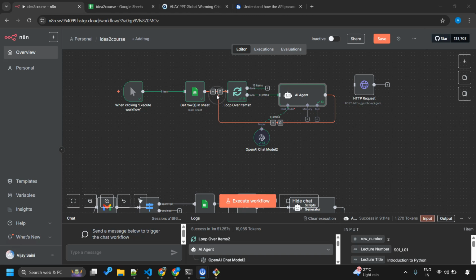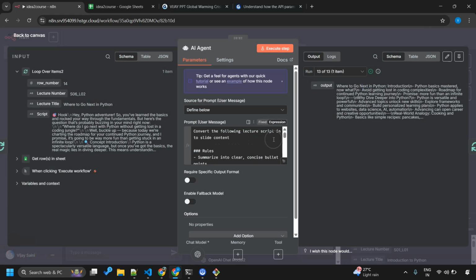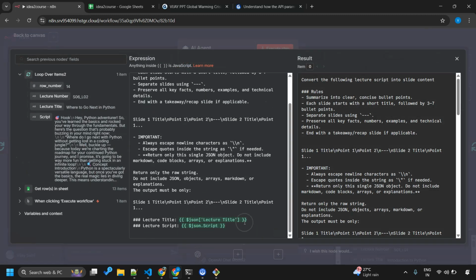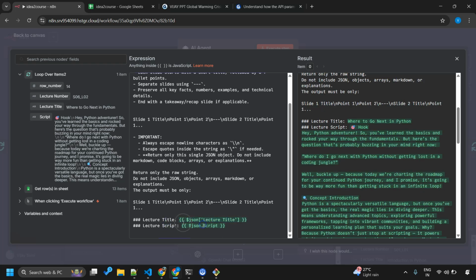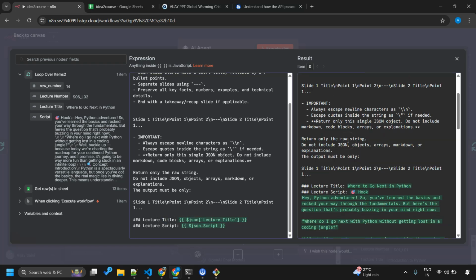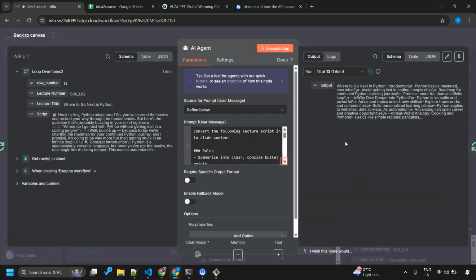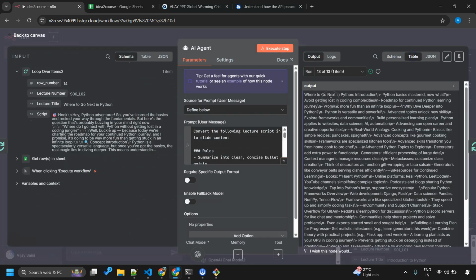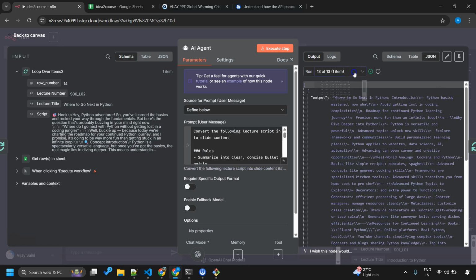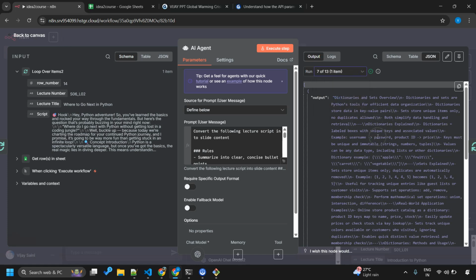We had 13 scripts in our Google Sheet and it has looped over each item and converted the script that we have given here, by the way. Okay, this is the lecture title, this is the lecture script which we are reading from the Google Sheet and putting it over here, and this way it is successfully added to the AI agent message, and then we receive this output. It's exactly the kind of formatting we expected. This output is in the text that Gamma expects it to be in, right?